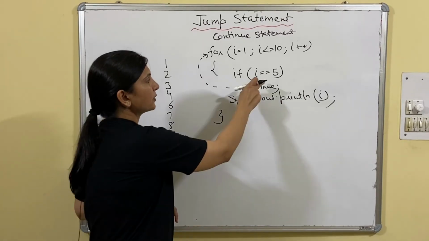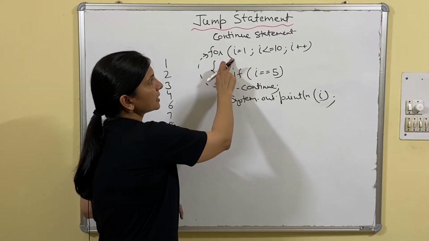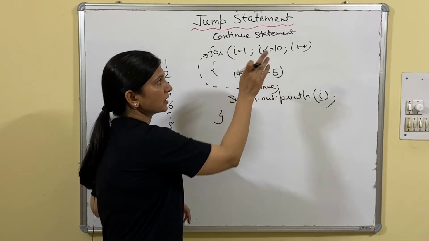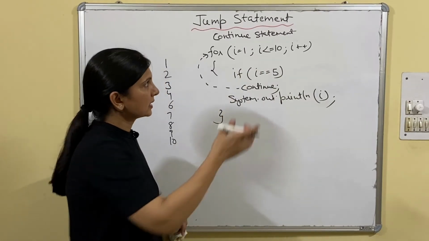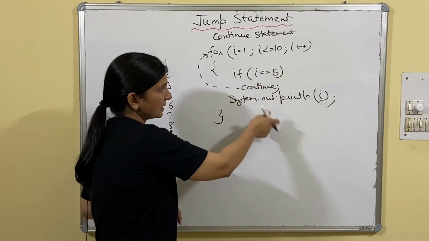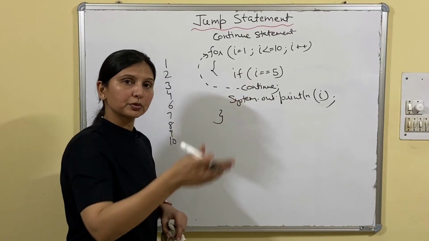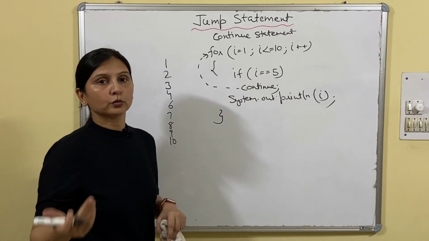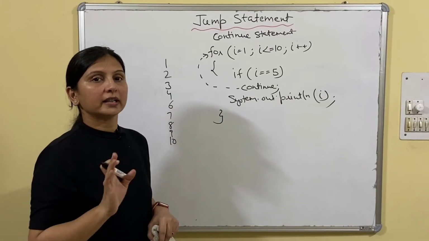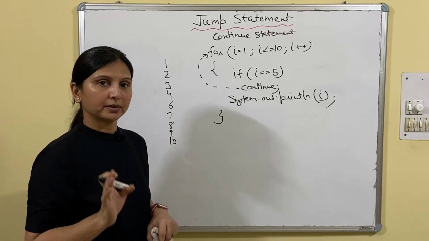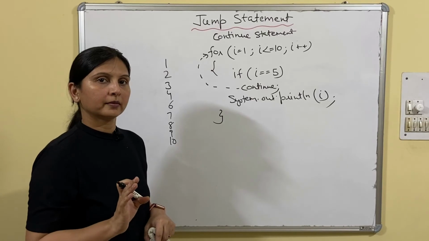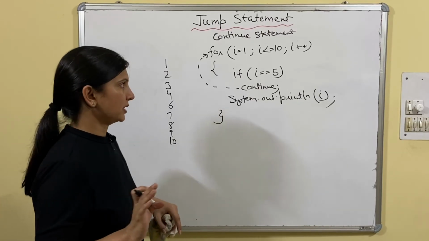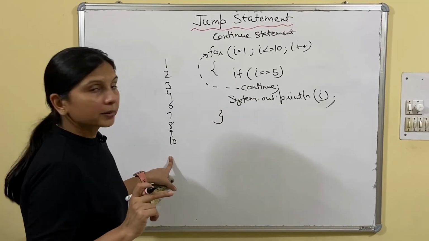Because when i was 5, it will take us back to the next iteration. i will become 6. Then the condition will be matched and the same way it will proceed. It will complete the loop. It will not take us out from the loop. No unnatural termination will take place in case of continue. Fine? No unnatural termination. I hope it is clear.